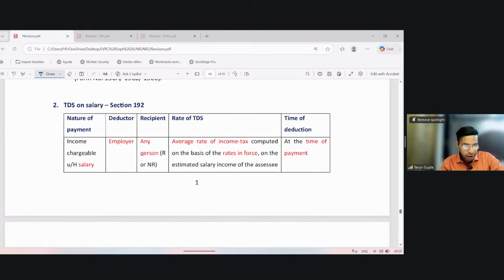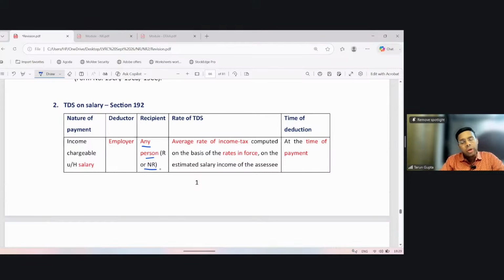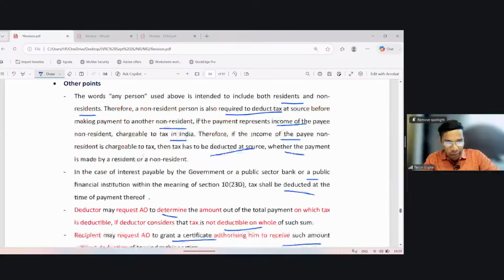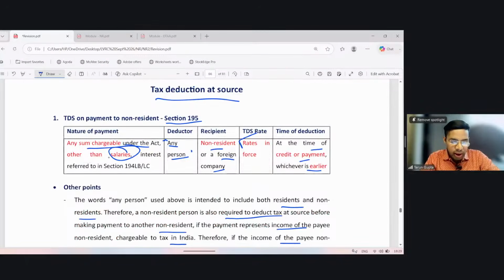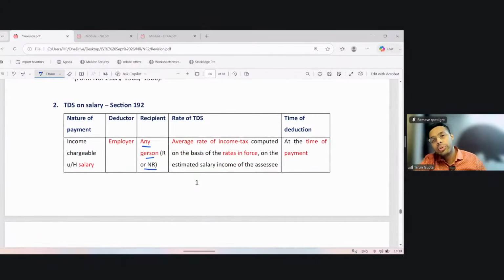TDS on salary, section 192. Income chargeable under salary, deductor employer, recipient any person, R or NR. So if an NR is receiving a salary from India, and such salary is taxable in India, then TDS is deducted under section 192 and not 195, because we see 195 excludes salaries, right? So if you are making a payment in the nature of salary which is chargeable under this Act, which is taxable in India, to an NR, then you are required to do TDS under section 192 and not under section 195.